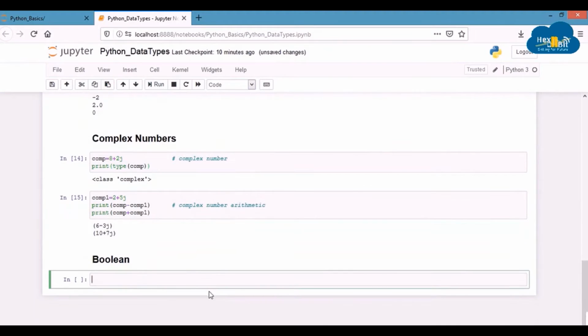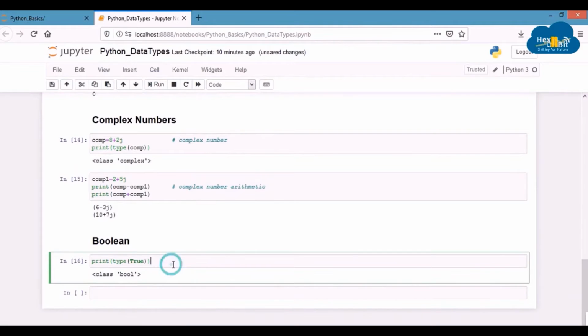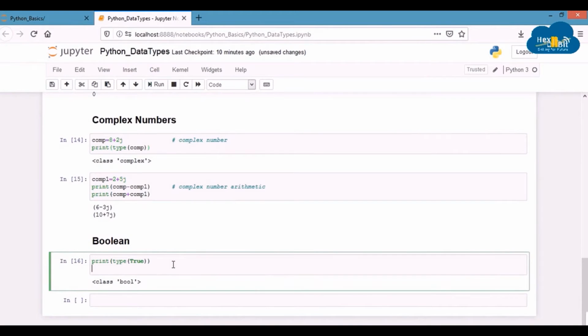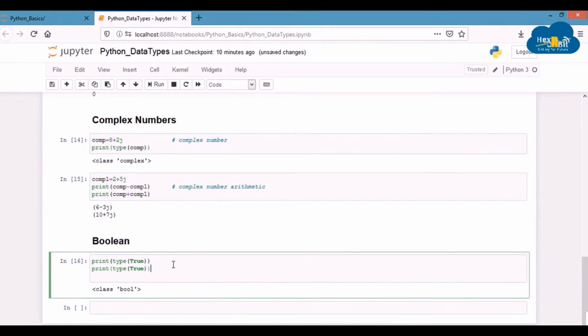There are two built-in Boolean values. One is true and another one is false. Note that T and F are capital in both the cases. Lower cases of T and F will not work since Python is a case-sensitive language. Again, you can confirm the data type using the type method.